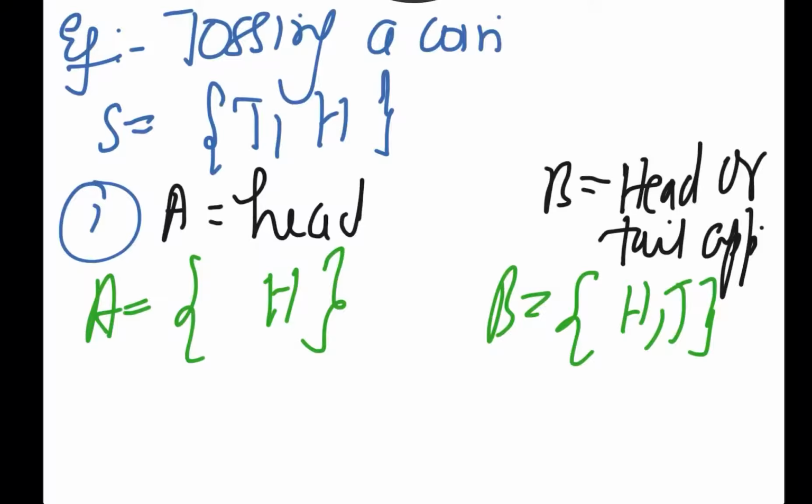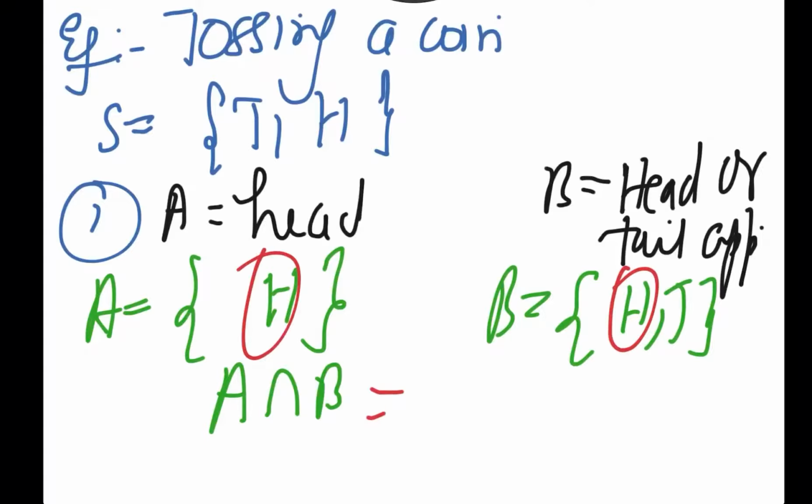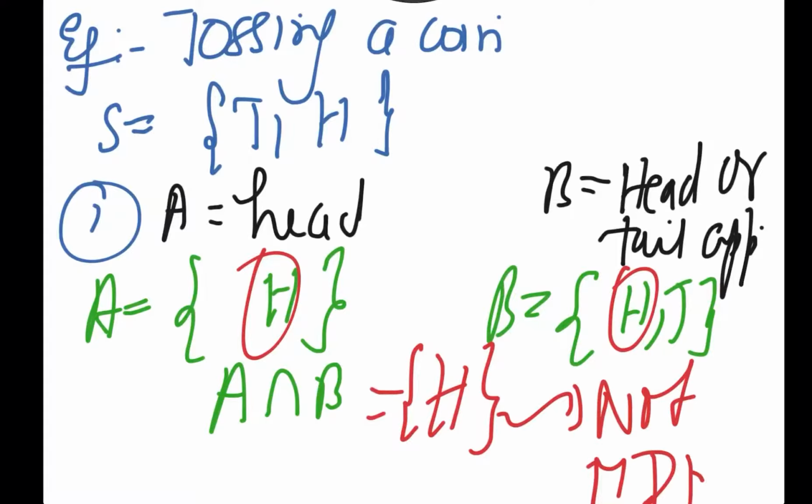It is very evident from this example that these are not mutually exclusive. Why? Here head can appear, and here also head can appear. So the occurrence of this does not stop the occurrence of this. If head appears here, it can also be the possibility that either a head or tail appears. Hence they are not mutually exclusive. The mathematical way of proving it is to find A intersection B. If A intersection B has any value other than phi, it proves that the events are non-mutually exclusive. Is there any common element in A intersection B? It is H here, H here. So A intersection B is equal to H, and hence they are not mutually exclusive events.